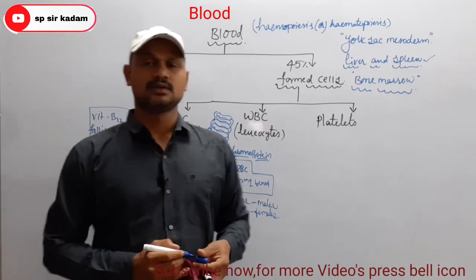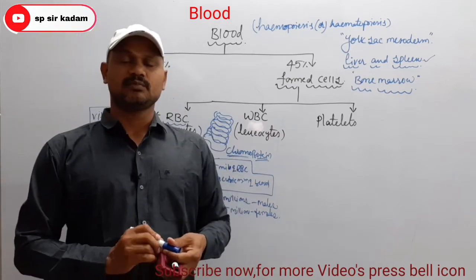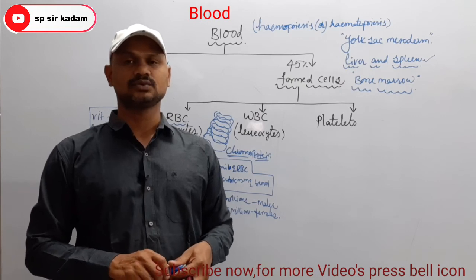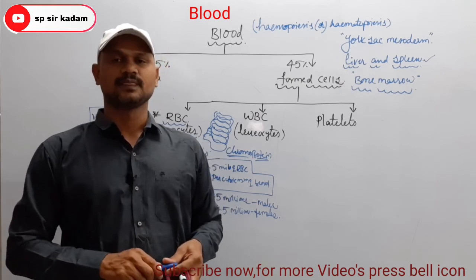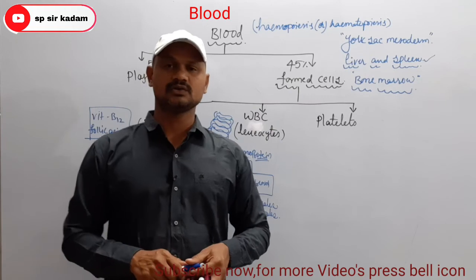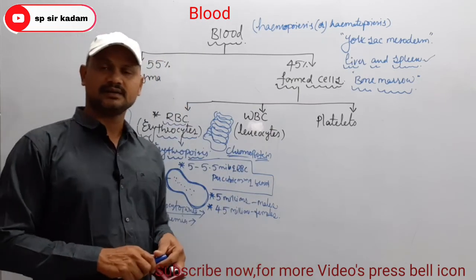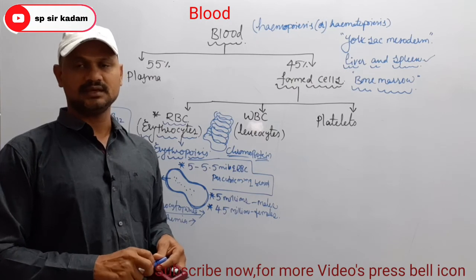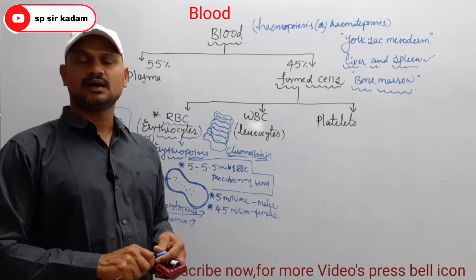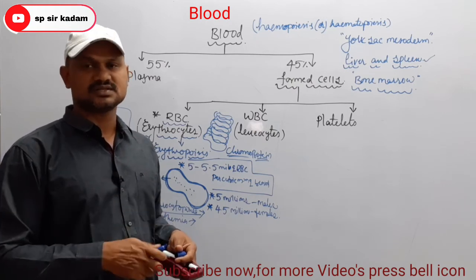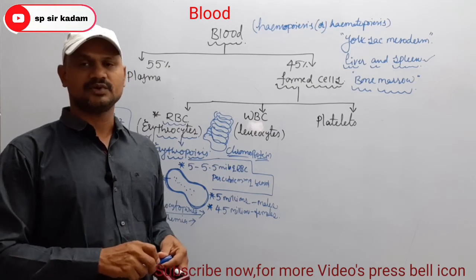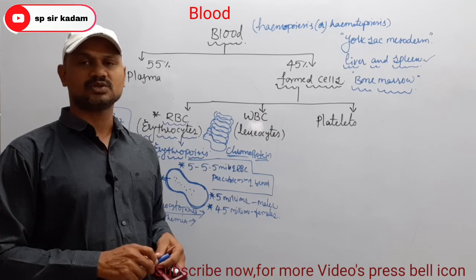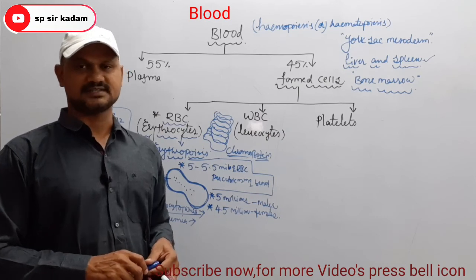Hemoglobin is made up of four polypeptides, 2 alpha chains and 2 beta chains, and 4 heme molecules, and 1 iron molecule is attached to the center part of the heme. So that's why it can bind with 1 oxygen molecule. We know from the previous video that 1 hemoglobin molecule can transport 4 molecules of oxygen.